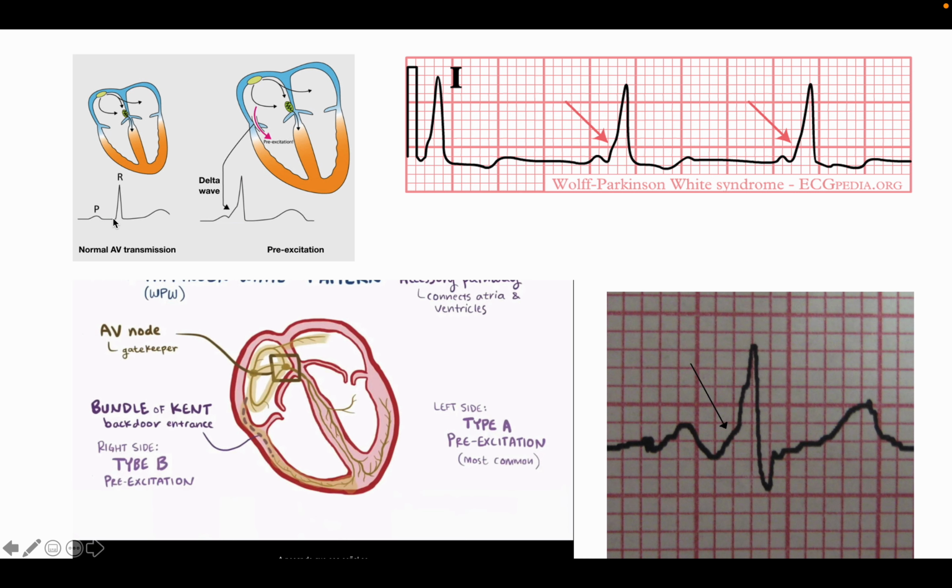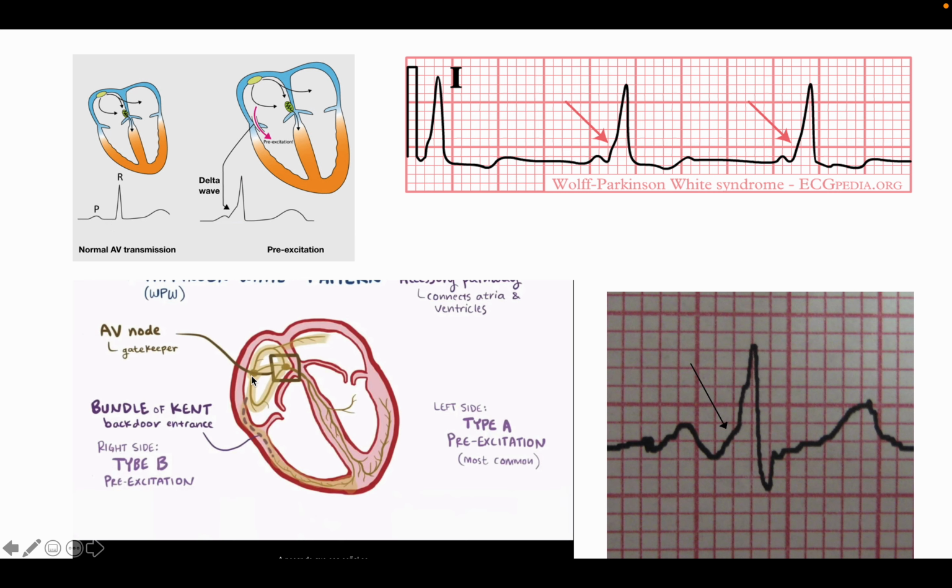This PR segment, or whatever you call PR interval, represents the time for the impulse going from atria to the ventricle. So this distance represents the time we need to transmit the impulse from atrium to ventricle. So in this WPW syndrome, what happens actually? When the impulse goes normally from the atrium, it causes the normal P wave.